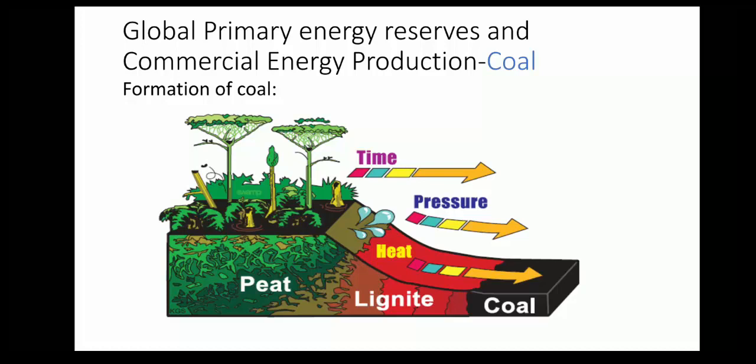Then the primary energy reserve is directly converted to commercial energy production. Commercial, already we know what commercial energy is. And the figure shows the formation of coal from natural wood, trees and other products. First they convert to peat, lignite and coal through the application of pressure and heat, with respect to time.